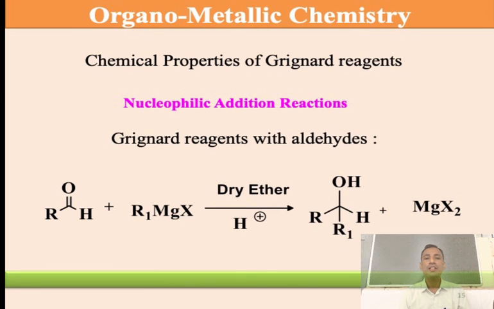Then again, similarly, if you replace formaldehyde with acetaldehyde, it means one hydrogen atom is replaced by an alkyl group. With the same reagent, Grignard's reagent, in the presence of dry ether followed by hydrolysis, it is converted into the alcohol and MgX. Okay, so this is the same reaction we can get here.